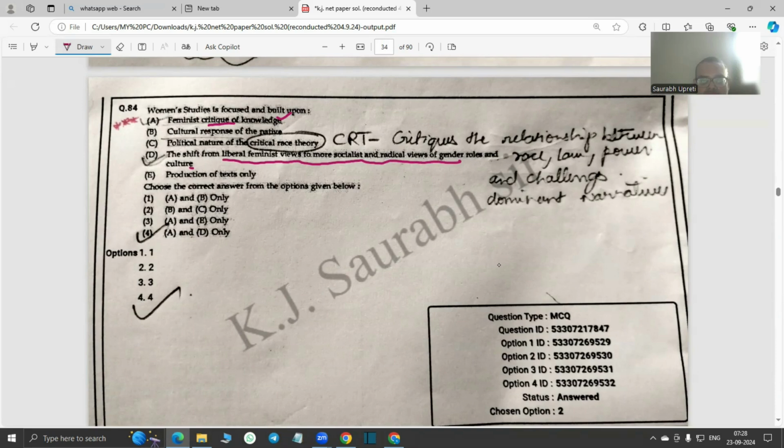So then we have also made a separate note on CRT, that is critical race theory, which critiques the relationship between race, law, power, and challenges dominant narratives.